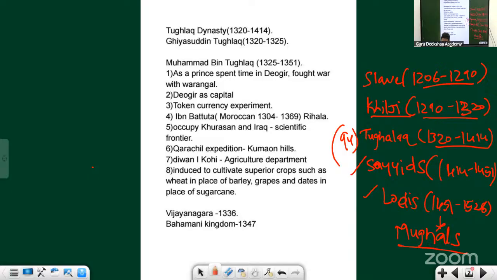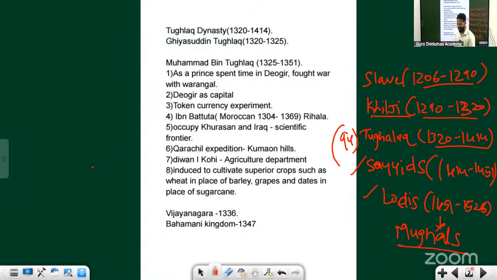Okay, and this was the same Malik Kafur who rose into higher positions. Alauddin Khilji sent armies along with Malik Kafur to the southern kingdoms. You see Malik Kafur coming to Warangal. Warangal used to be the capital of the Kakatiya dynasty. He also came to Dwarasamudra.